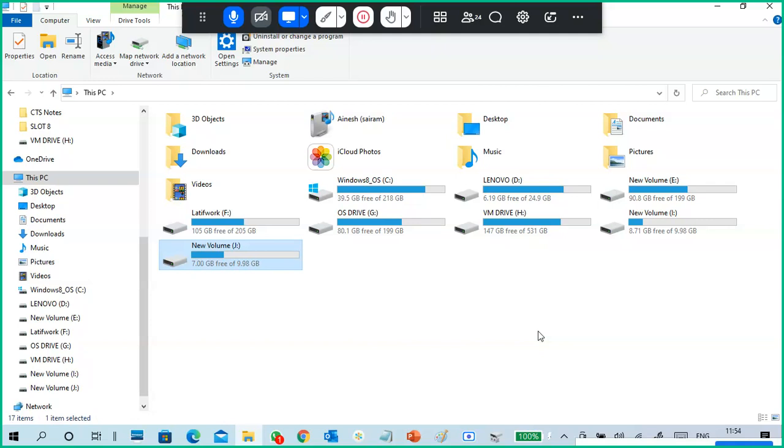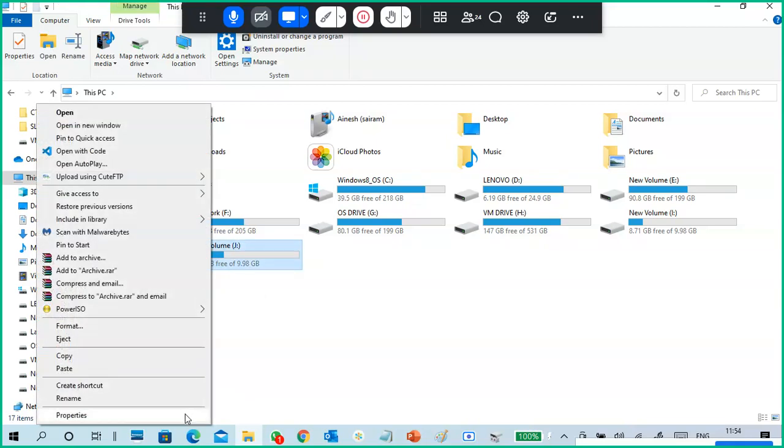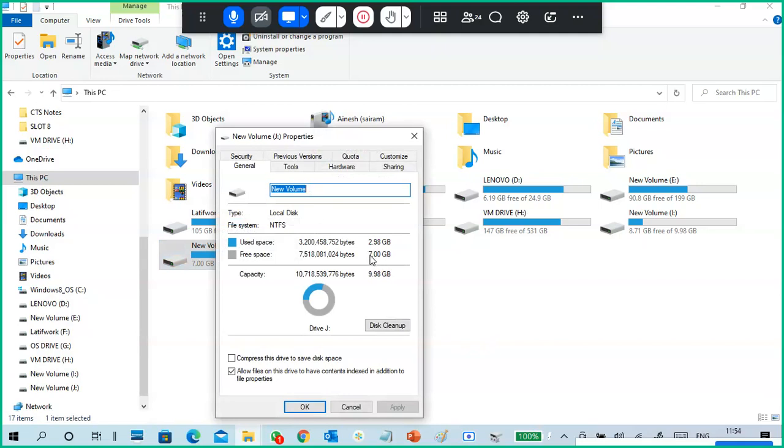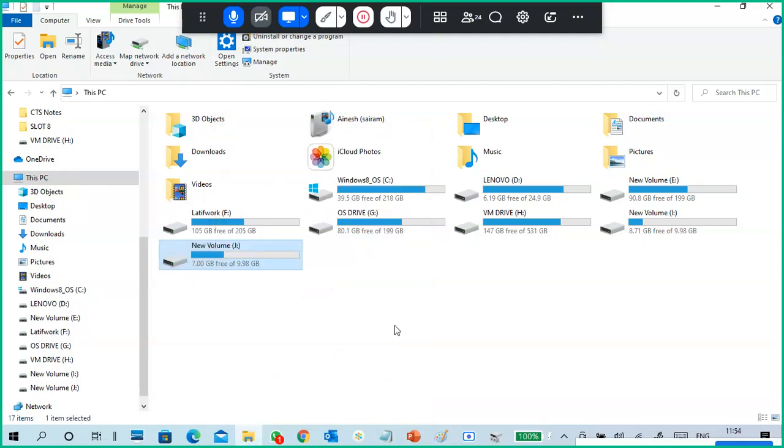You can store an operating system in a virtual hard disk, and booting with a virtual hard disk is also possible. Practically we tried it, but it was not successful. But see, almost 3 GB of data I inserted here. It is a 10 GB disk, and now it is showing 7 GB free space. It means 2.98 GB we put on the disk.